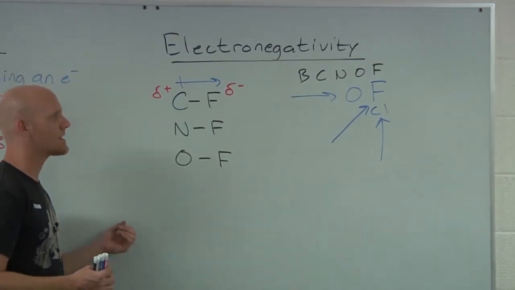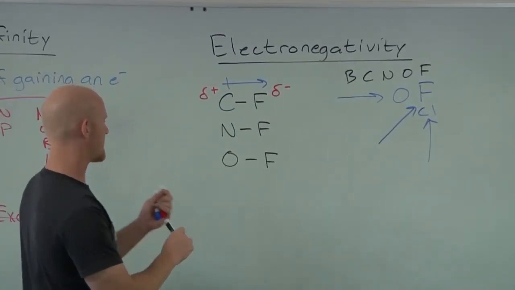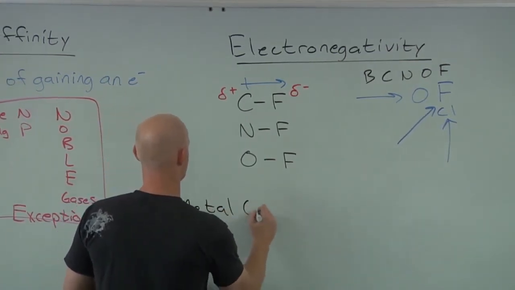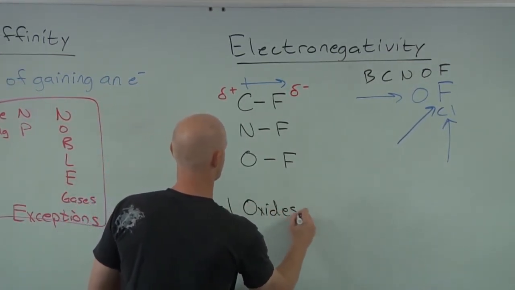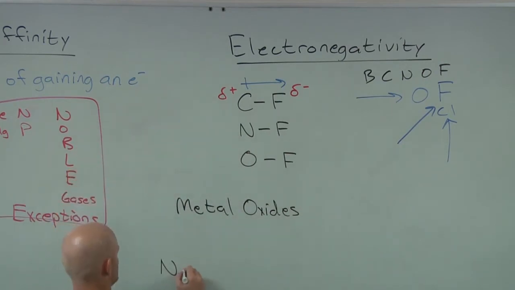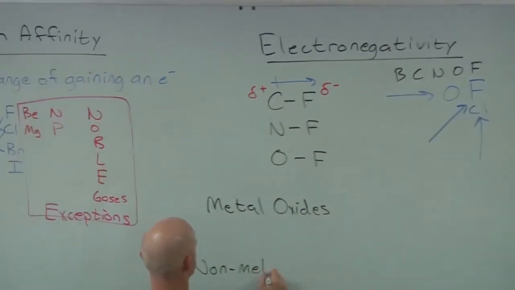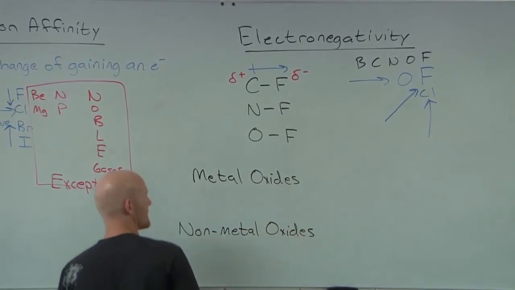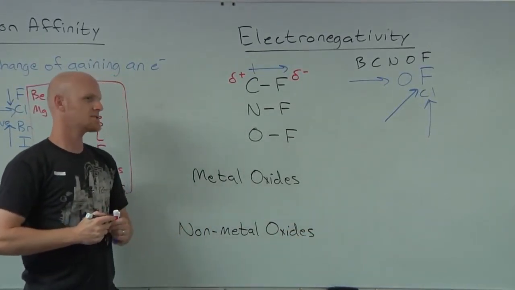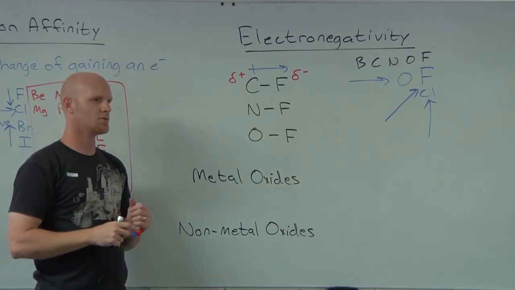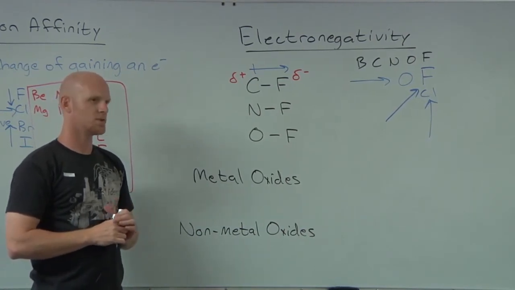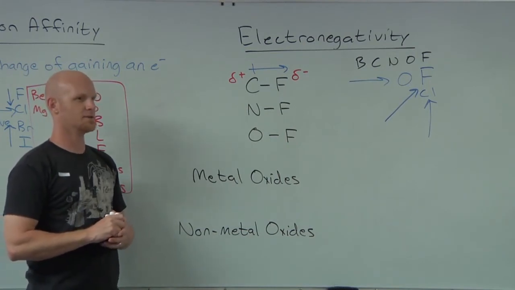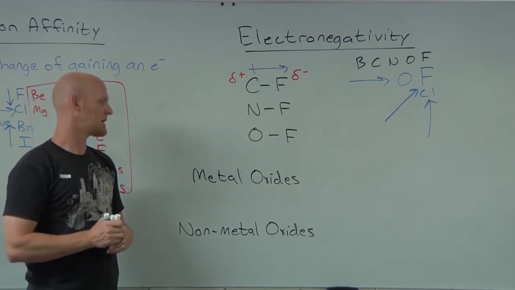Cool. The other thing I want to talk about from that chapter is metal oxides versus non-metal oxides. What do you suppose has to be true about an oxide's chemical formula for it to be considered an oxide? Has to have what element? Oxygen, sweet.